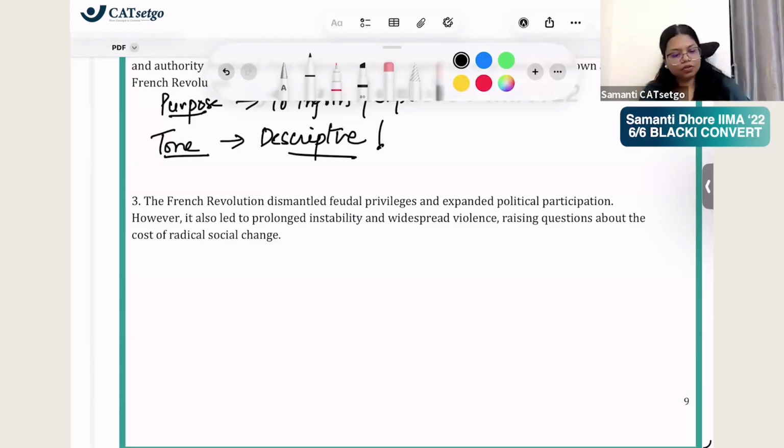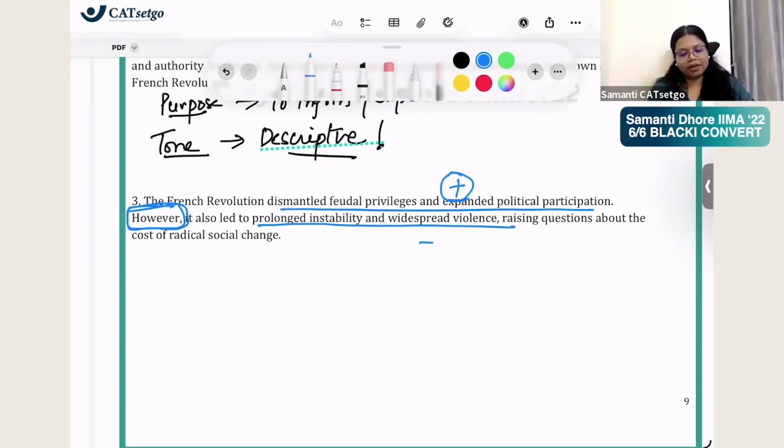Very good. So here they are saying the French Revolution dismantled and expanded. What positive did the French Revolution bring? How is this explored? This is not explored. There are no different ideas, just straightforward facts. The positive about the French Revolution was that it dismantled feudal privileges and expanded political participation. However is the word which is married to this purpose. It also led to instability and widespread violence.